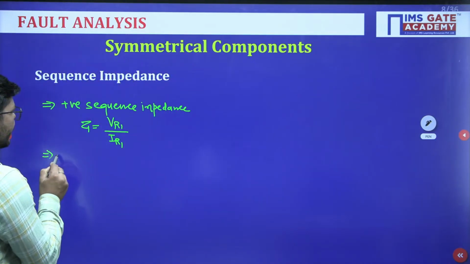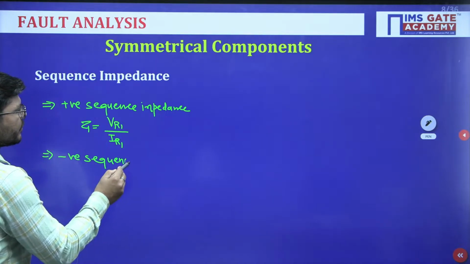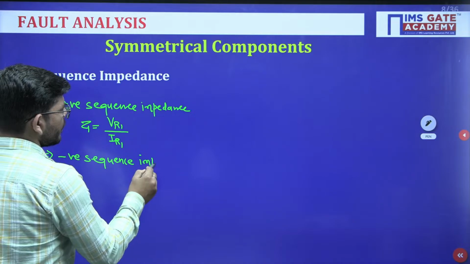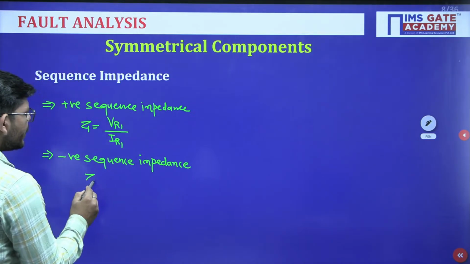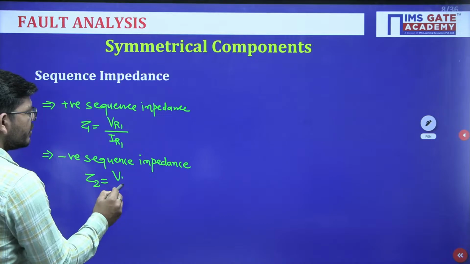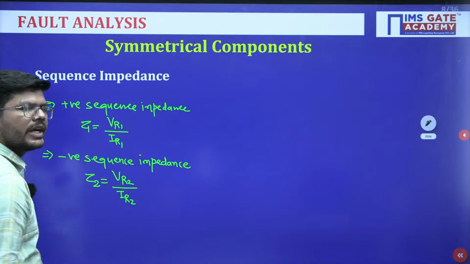Similarly, we will be having the negative sequence impedance, denoted by Z2, and this will be the ratio of negative sequence voltage to the negative sequence current.